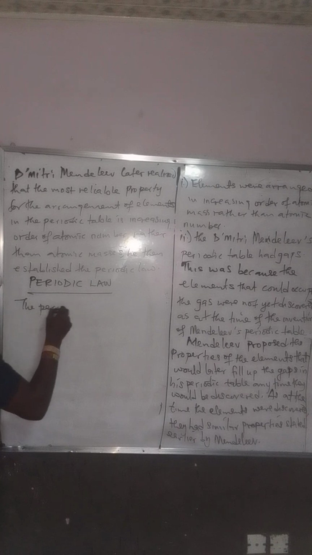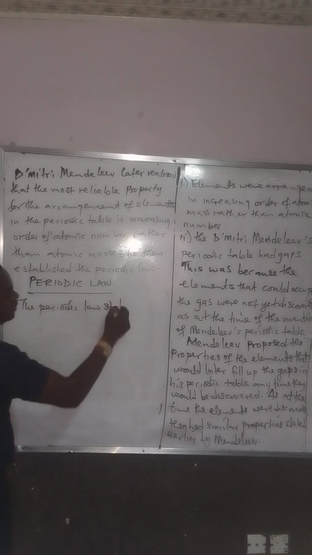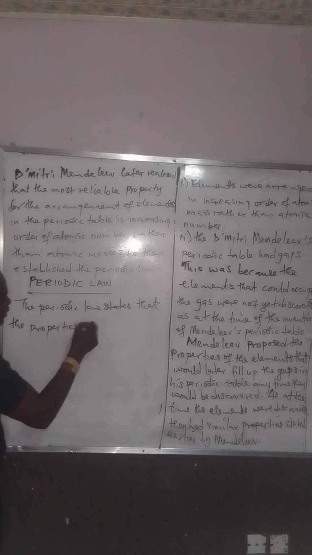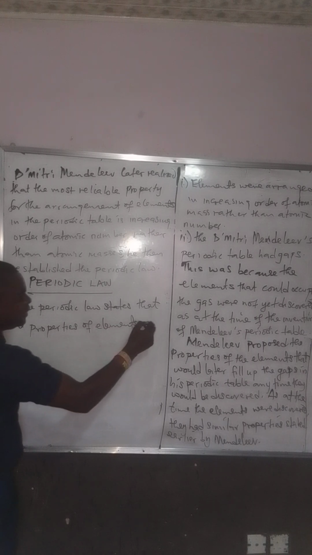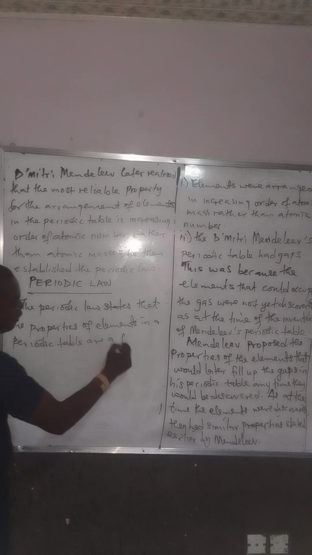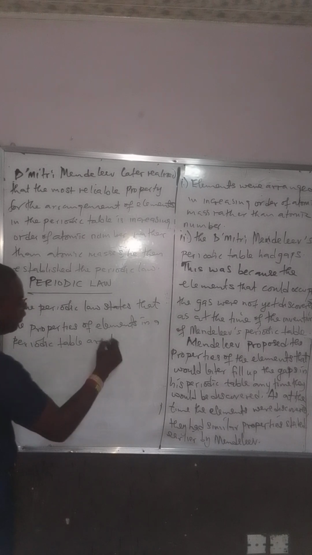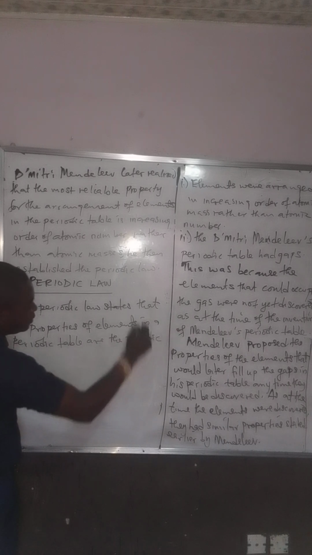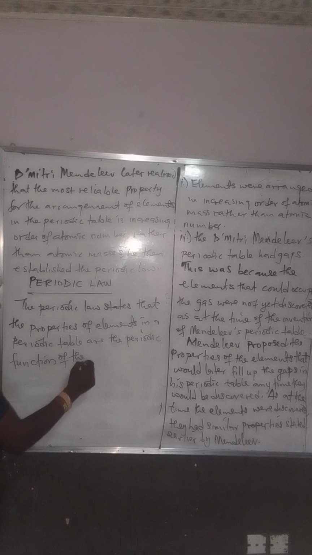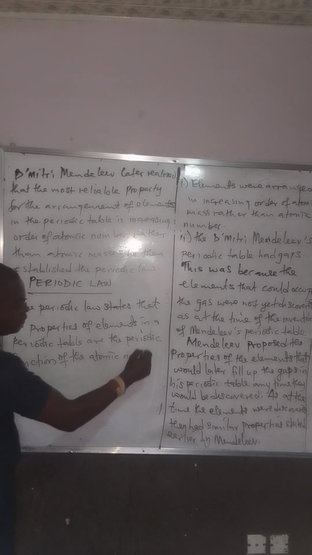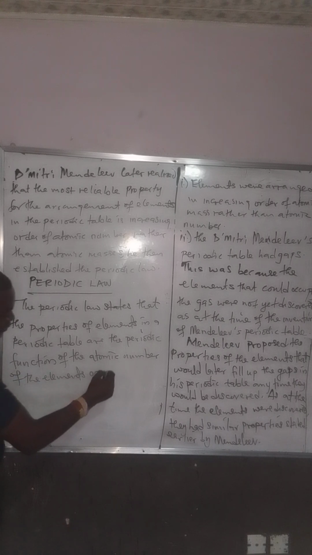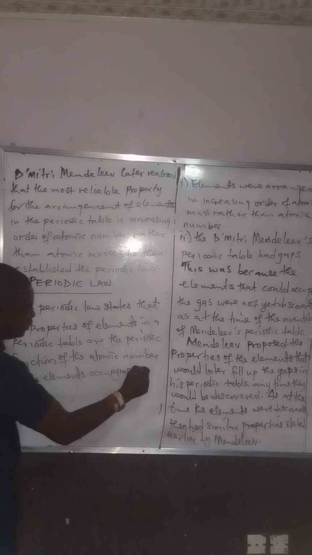Now, the periodic law states that the properties of elements in a periodic table are the periodic function of the atomic number of the elements occupying the periodic table.